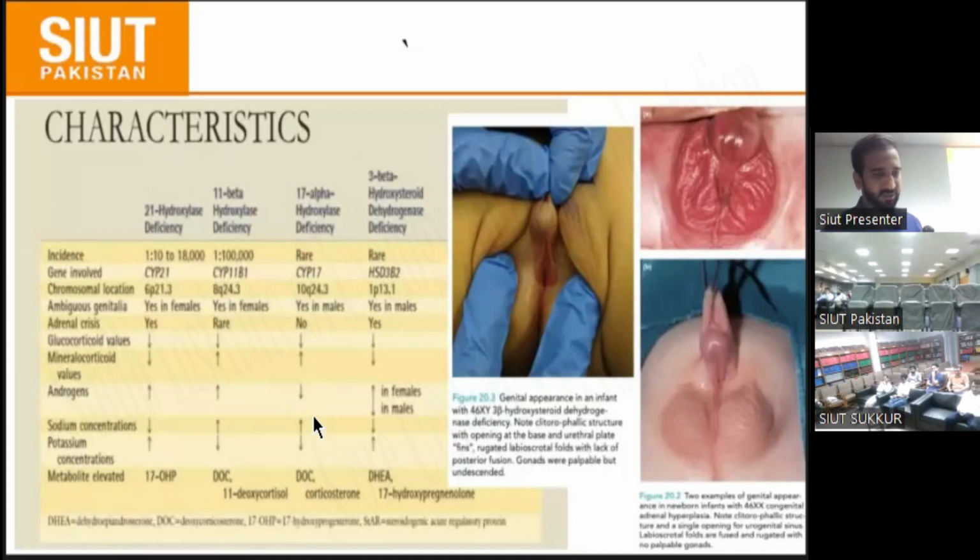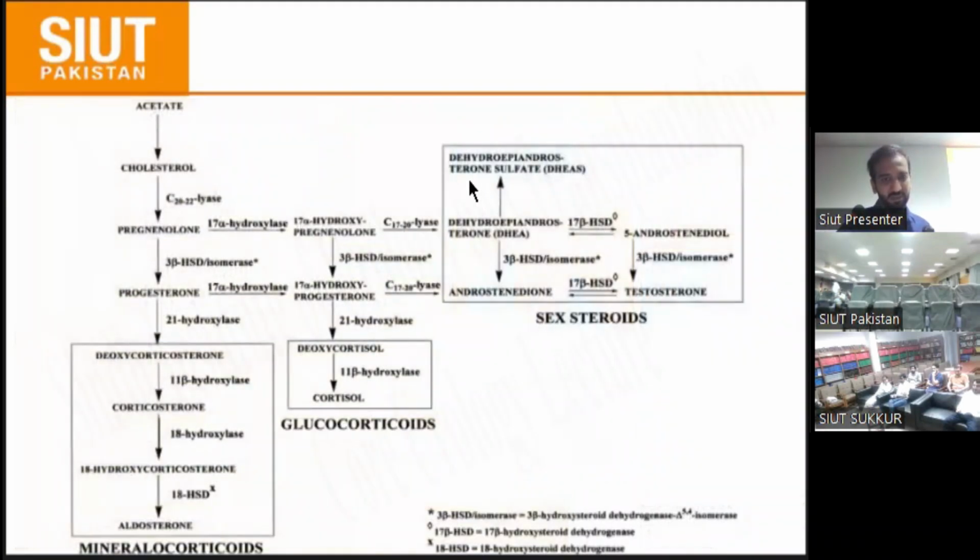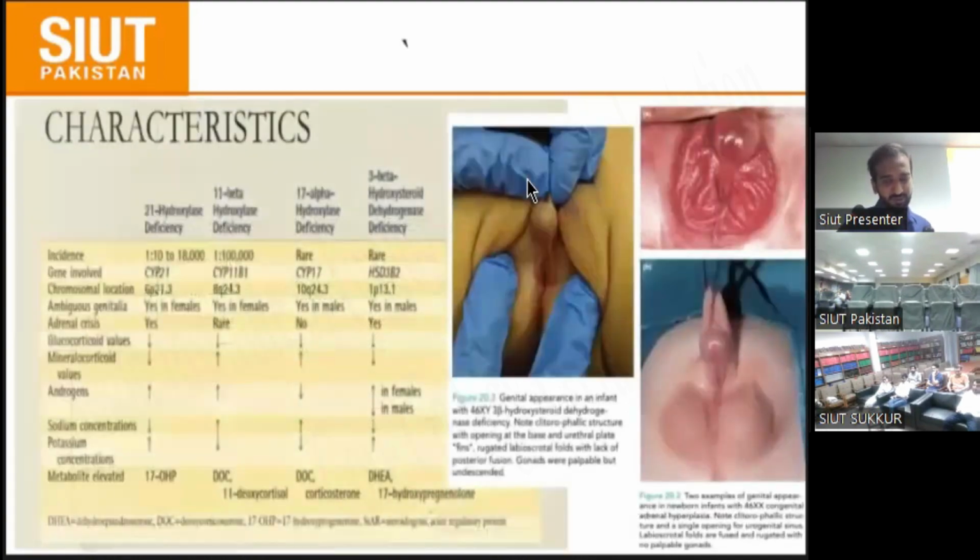If the mineralocorticoid is high, sodium concentration is also increased, and the patient presents with salt retaining hypertension. Deoxycorticosterone and corticosterone levels are both increased in this condition. In 3 beta HSD deficiency, as you all know, all the hormones are decreased, even mineralocorticoid, glucocorticoid and androgen, and the patient presents with an elevated level of DHEA, dehydroepiandrosterone sulfate.